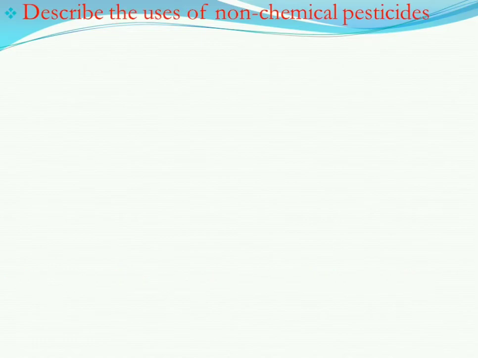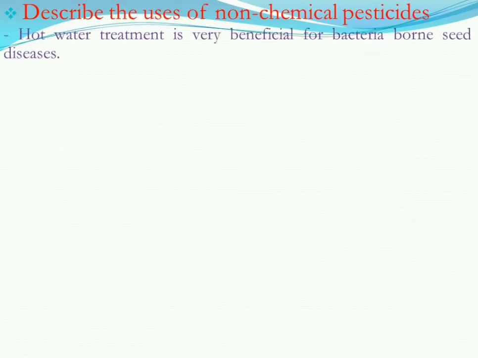Later on, there is another kind of pesticide which is non-chemical. That means it is not chemical pesticide; it can be organic or inorganic, but it is not chemical. So let us know the uses of non-chemical pesticide. Like hot water treatment is very beneficial for bacteria-borne seed diseases.